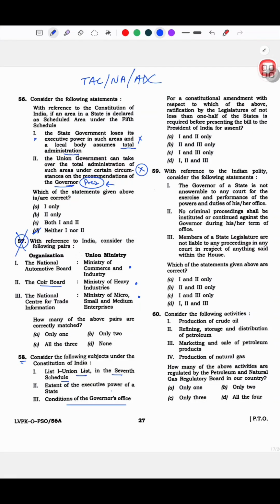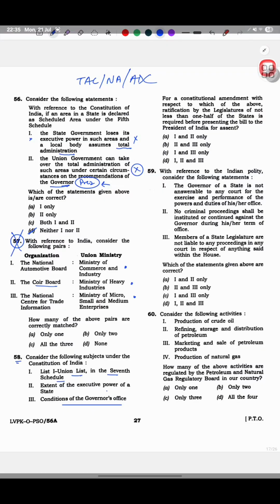Okay, now see, I'll tell you what I did in the exam. Basically, conditions of the governor's office, I knew this is wrong. I definitely knew this is wrong, and I directly went to 1 and 2.